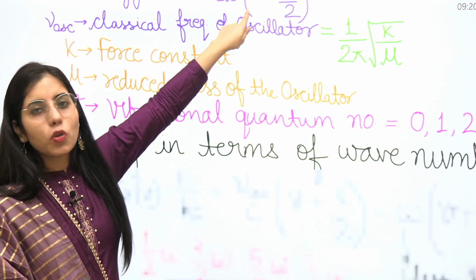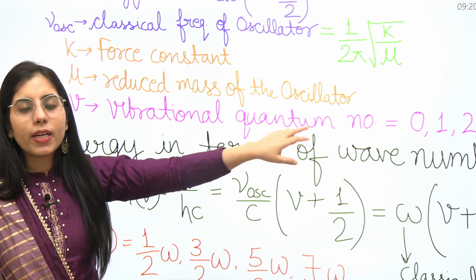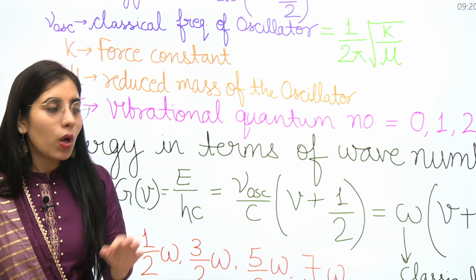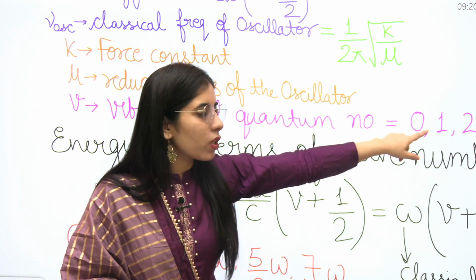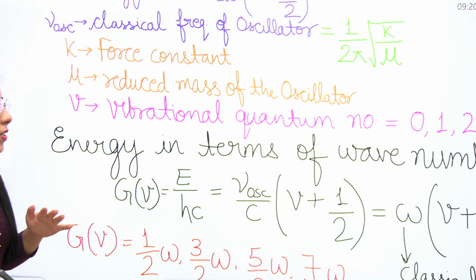Now the point is, what was this V within the bracket? That is the vibrational quantum number, and its values will start from 0. It is a very important point that its values start from 0, and it can have any value like 0, 1, 2 and so on.